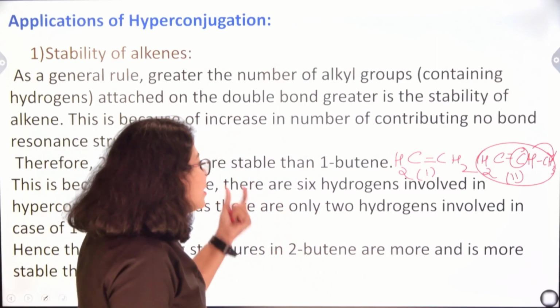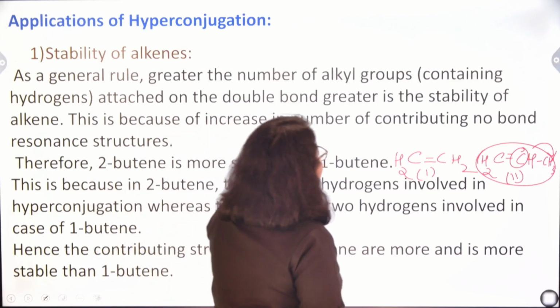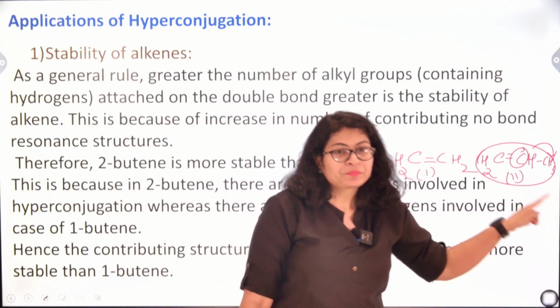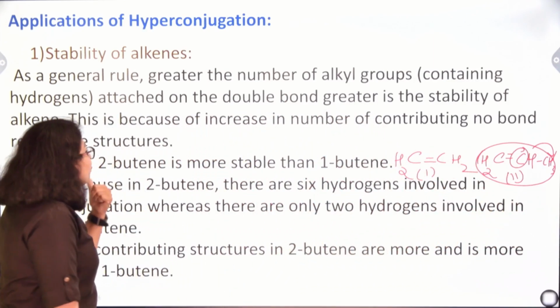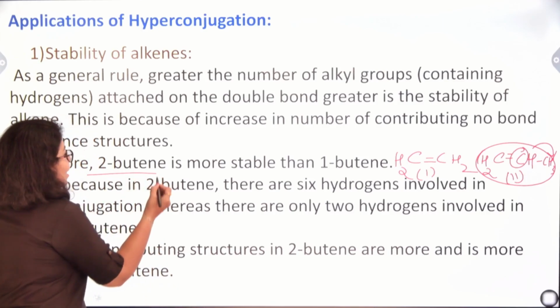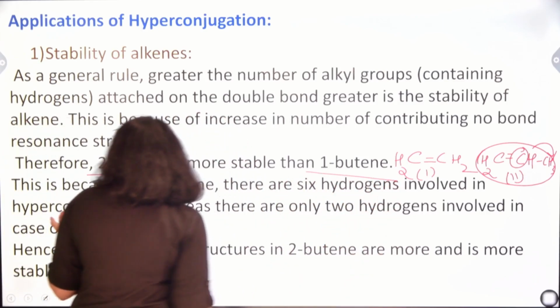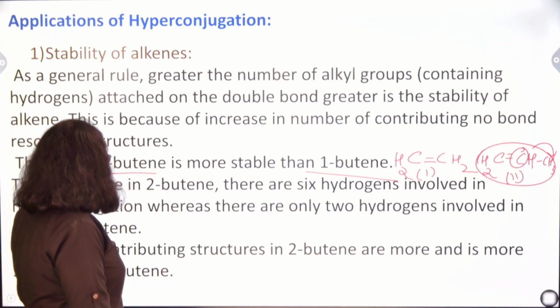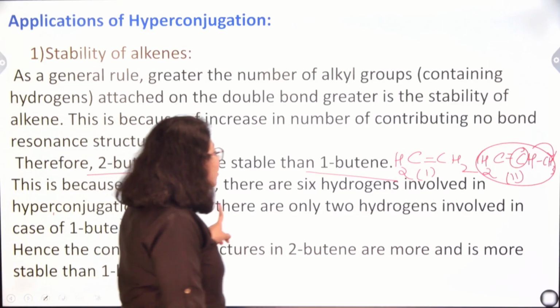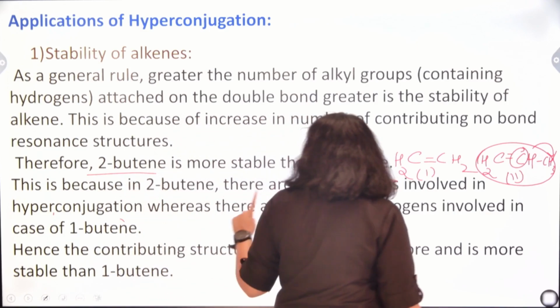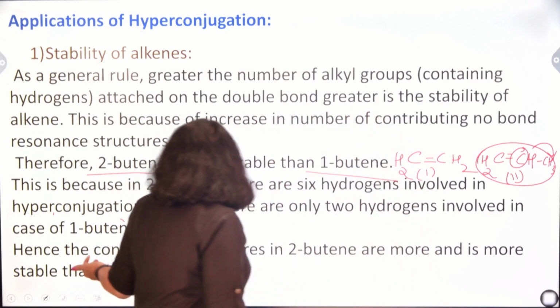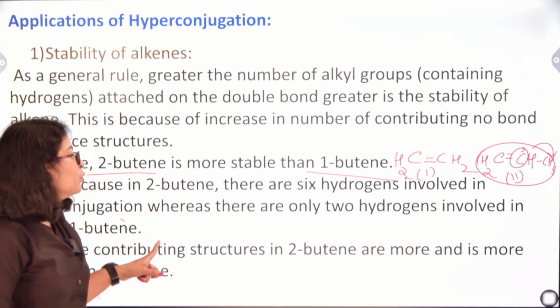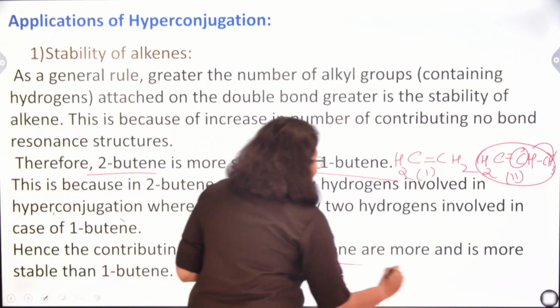So an increase in the number of alkyl groups increases the stability of alkene. Therefore 2-butene is more stable than 1-butene. This is because in 2-butene there are 6 hydrogens involved in hyperconjugation, whereas there are only 2 hydrogens involved in 1-butene. Hence the contributing structures in 2-butene are more and it is more stable.